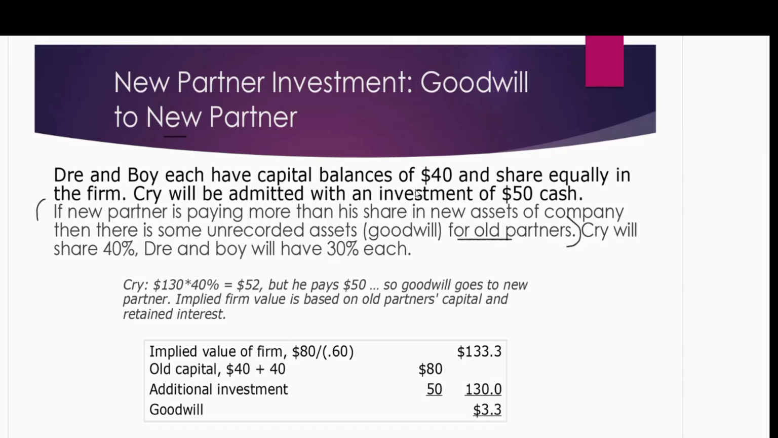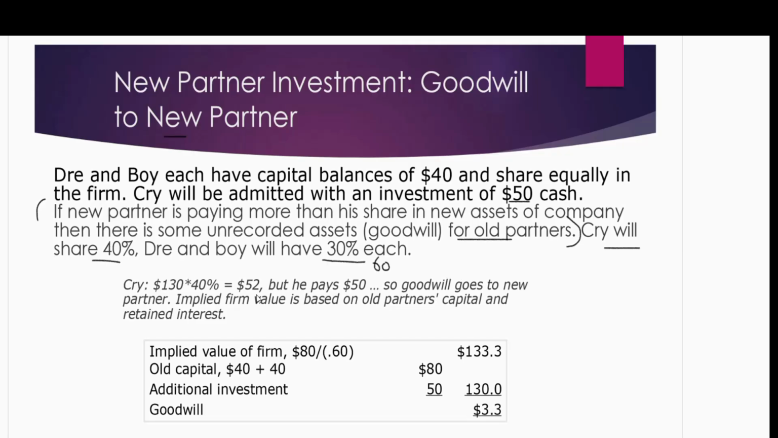Dre and Boy each have capital balances of 40 and share equally in the firm. Cry will be admitted with an investment of 50. Cry will share 40%. In the previous scenario, he was sharing equally, 1 by 3, but now he wants to share 40%. And after his involvement, Dre and Boy are going to have 30% of ownership each. Total should be 100 now. So 30 and 30 is 60, and 40 for Cry. So together it's 100.